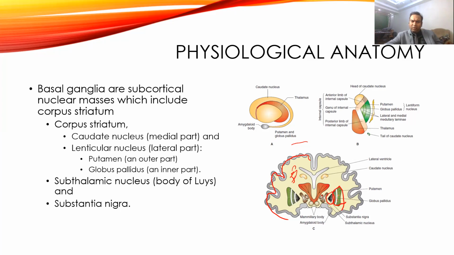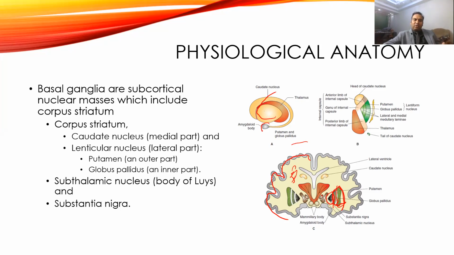If you see the lenticular nucleus, it is again divided into two parts. The outer part, which is the bigger part, is the putamen, and the inner part is the globus pallidus. This is a cross section. If you see the coronal section, you can see the caudate nucleus is a large comma-like structure, whose tail ends with the amygdaloid body.